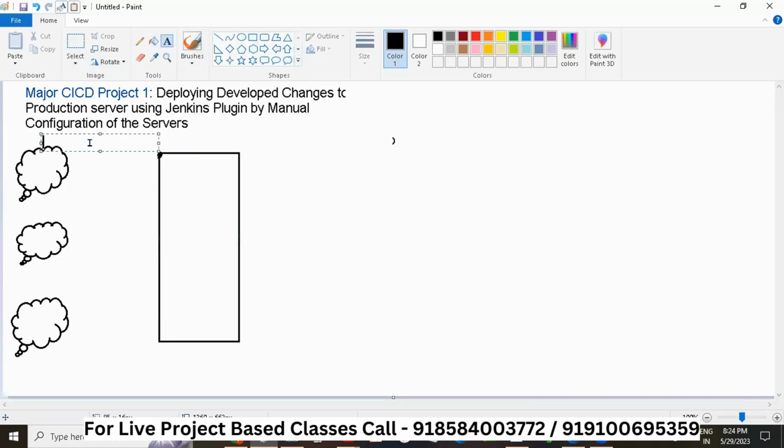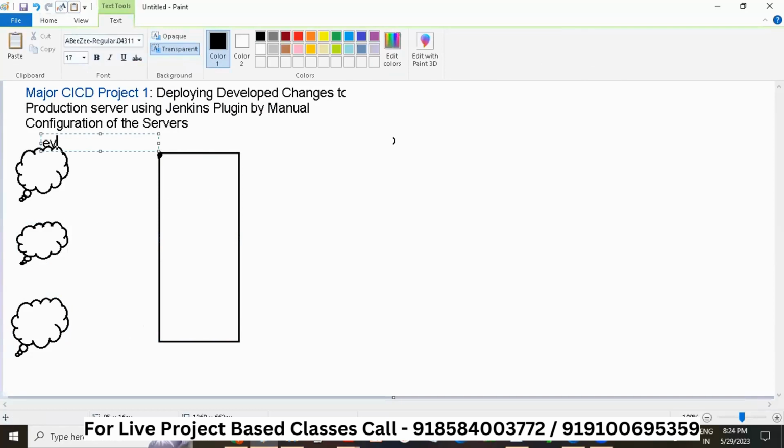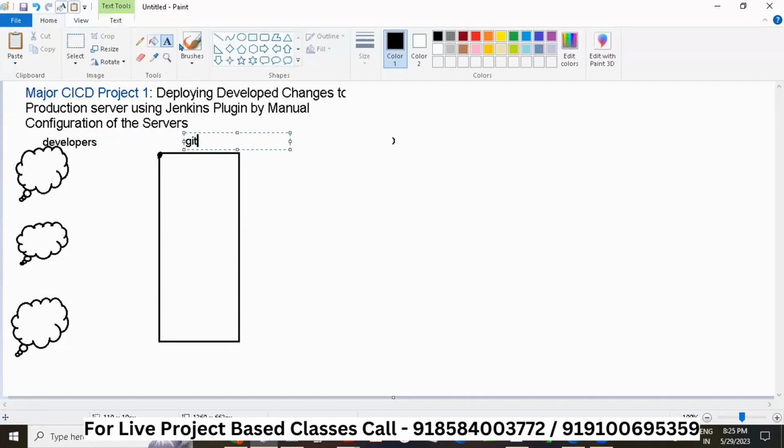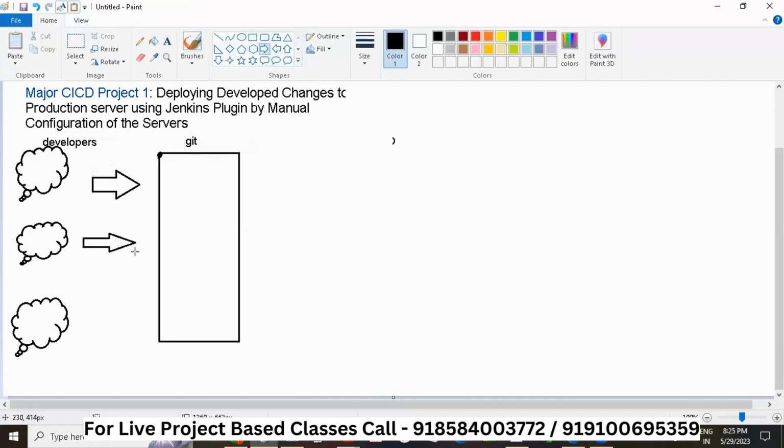So these are our developers. Let me just write it so that you understand. This is the Git where, after writing the code, the developers will be pushing it to this place which is called the Git, right?